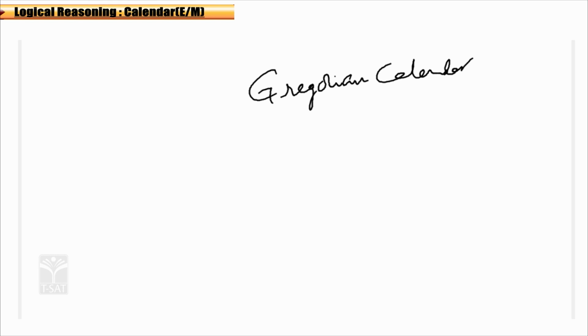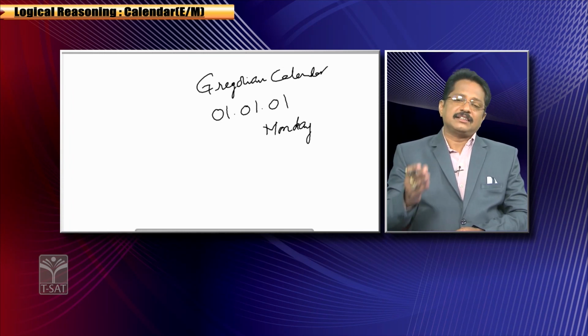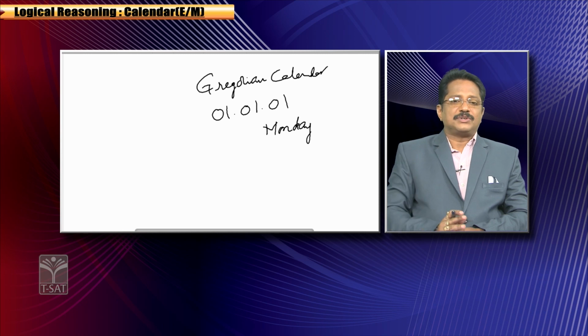Okay, generally what is the name of the calendar? What kind of question will come in the examination? It's very simple: the Gregorian calendar, that is 01, 01 and 01, means the first day of the first month of the first year is Monday. Like the Gregorian calendar is fixed. The first day, first month of the first year is Monday, then the remaining days will be as follows. In this manner, the calendar was prepared.